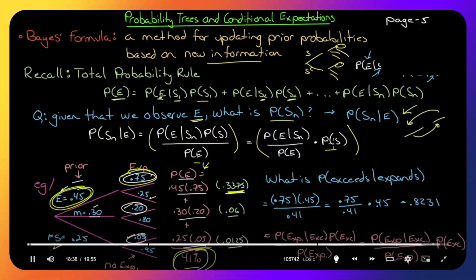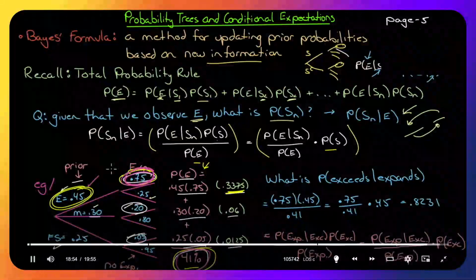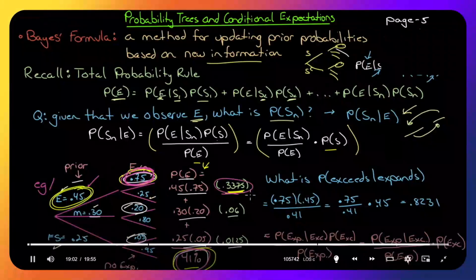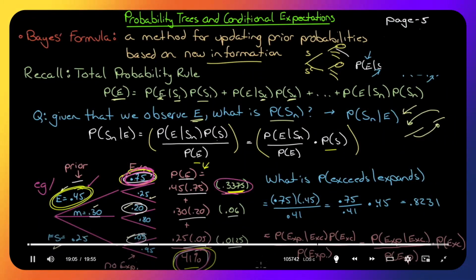When you make it the ratio and multiply by the probability, what you are saying instead is it's the conditional probability divided by the probability of the event, and then that ratio is multiplied by the probability of the scenario. It just doesn't flow very well linguistically. It just sounds better if you say, well, this would have been the resulting probability. This is the total probability. Let's just divide them. How do we update this one? 6 divided by 41. How do we update this one? 1.25% divided by 41. There we go.